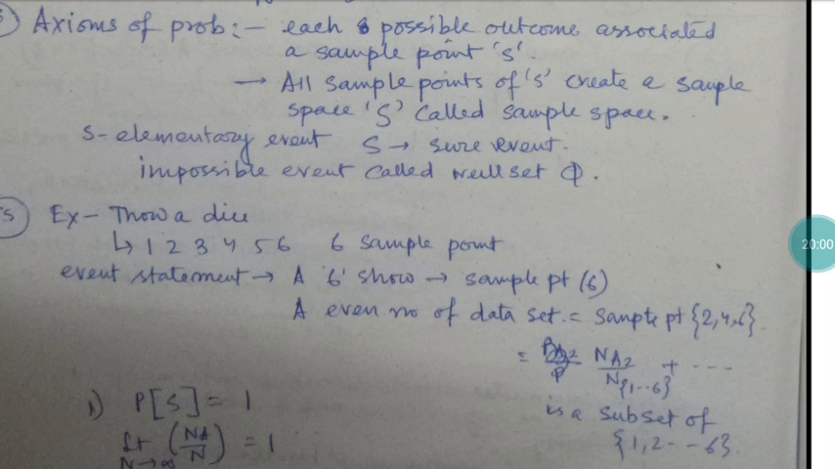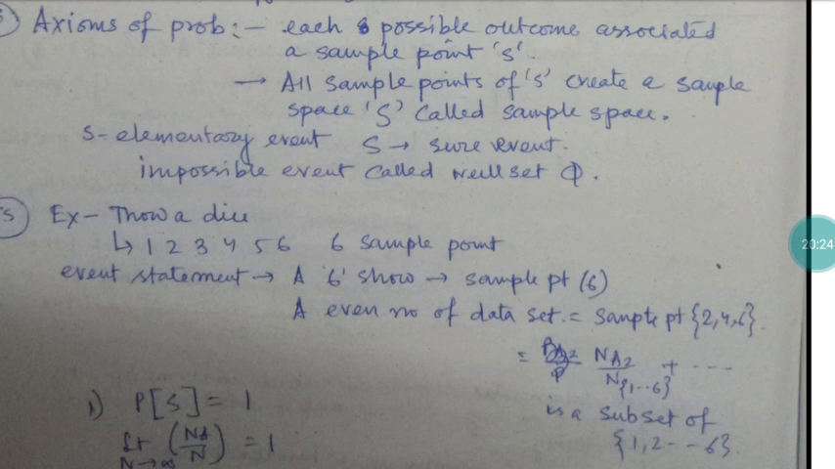In this way, one even-number data set may have sample points 2, 4, 6. So what is the probability? That is 1 by 6 plus 1 by 6 plus 1 by 6. If you are considering a particular data set where only an even number comes, the probability is 1 by 6 plus 1 by 6 plus 1 by 6. So it is 3 by 6.